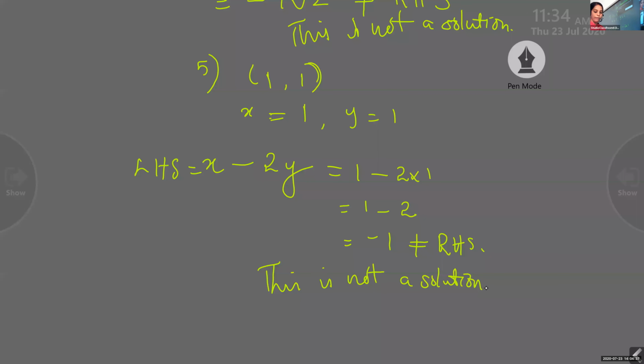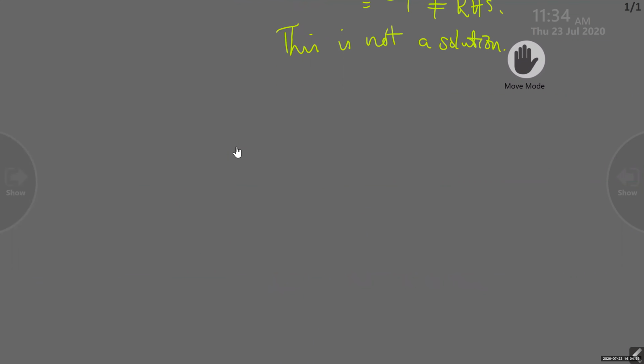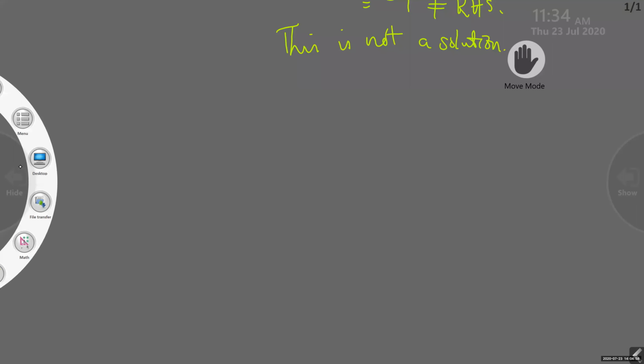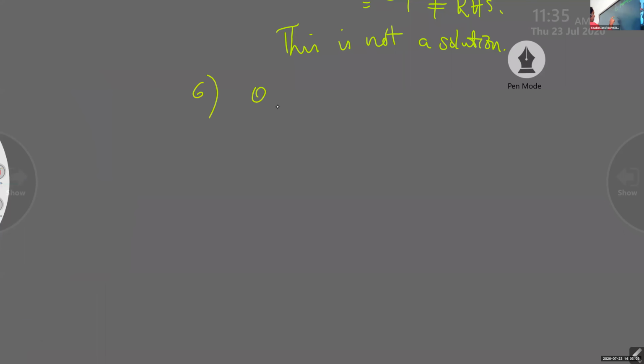Listen, I'll give one more value. You find out whether it is a solution or not. Okay? Yes, ma'am. Check whether it is a solution. The sixth value is 0, negative 2.